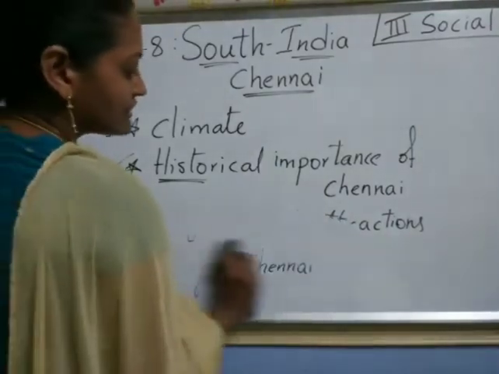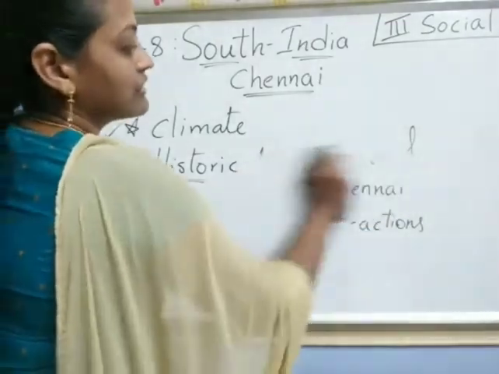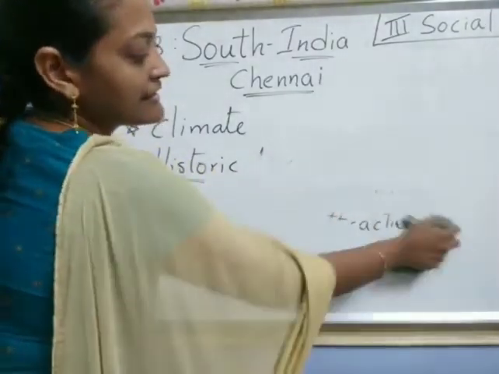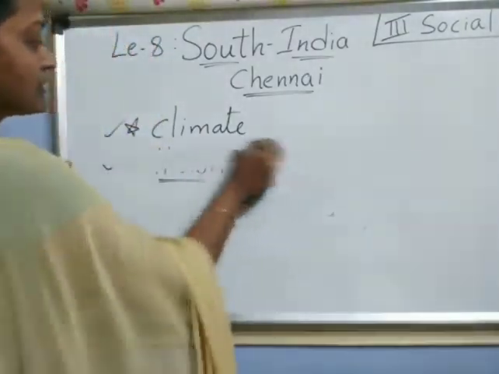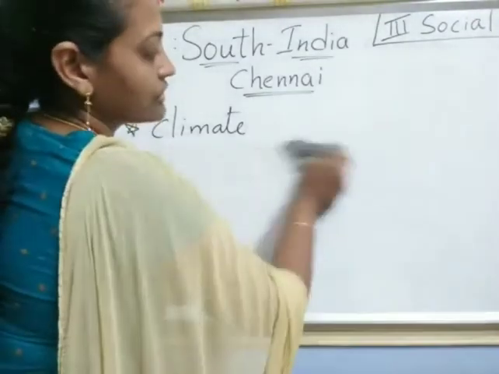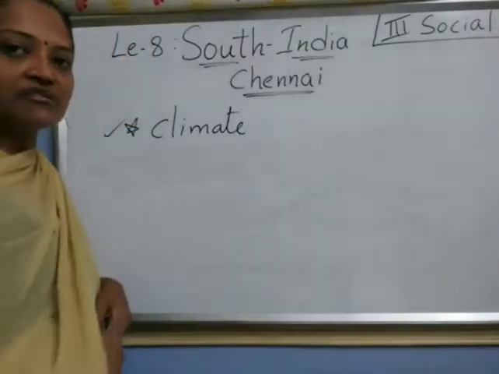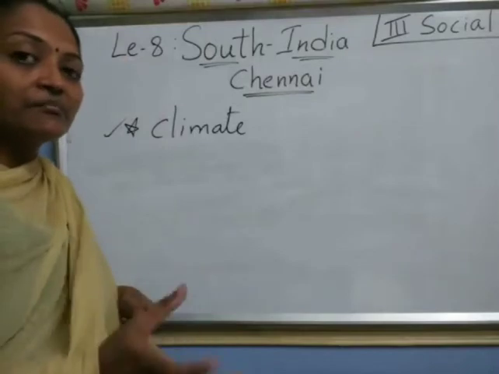Now tell me, children, in the Mumbai and Delhi lessons, what did we learn about climate? Their climate is hot and cold in winters, hot in summers, and rainy during the monsoon season, in various months like that.